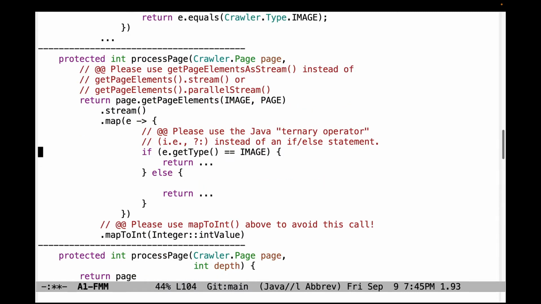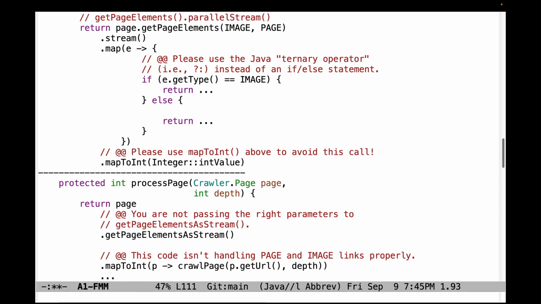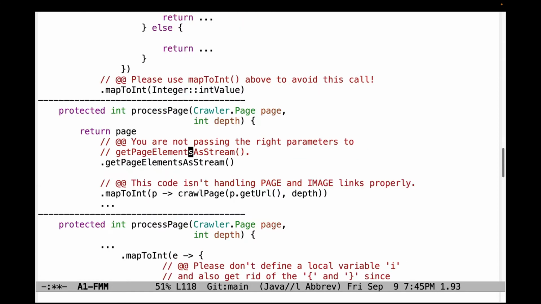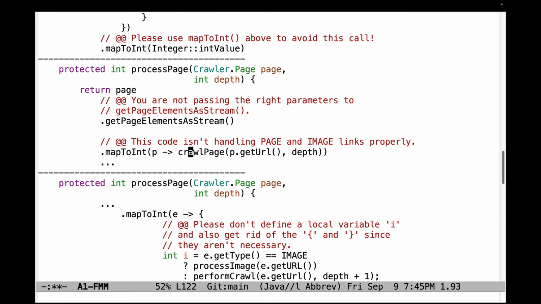Please use the Java ternary operator here instead of an if-else statement. That'll allow you to get rid of these extra curly braces as well, which are unnecessary. And please use mapToInt to avoid having to make the call to Integer::intValue. I'm not really sure what's going on here, but this is weird, so don't do this. This particular implementation of processPage is incorrect because it's not passing the right parameters to getPageElementsAsStream. You have to make sure you pass in the parameters to get both pages and the images. And this code is also not handling page and image links properly, so you have to go and change that.